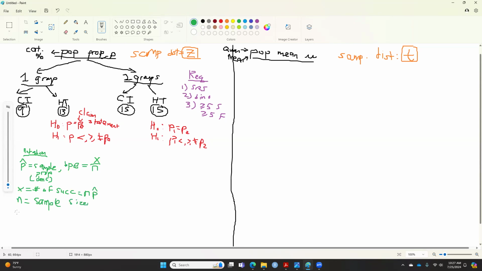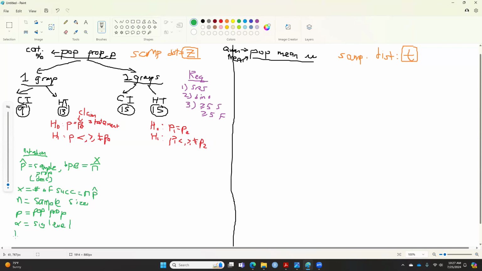Okay. The p hat is the sample proportion. p by itself is the population proportion, and this is the one that usually we do not know. We use the p hat to predict p. What else? Alpha is called the significance level, and this is usually given in the question.